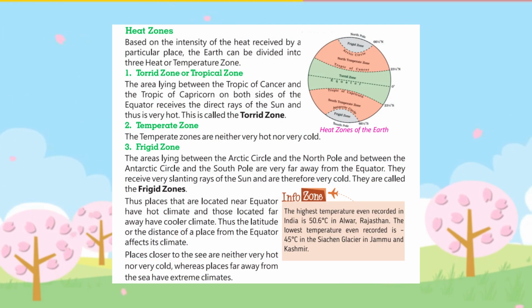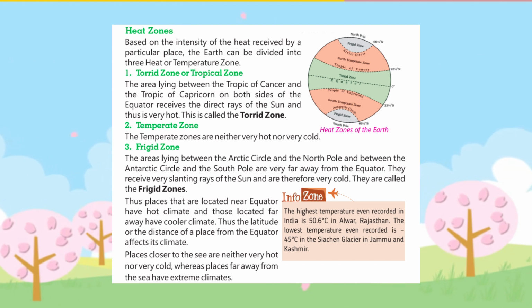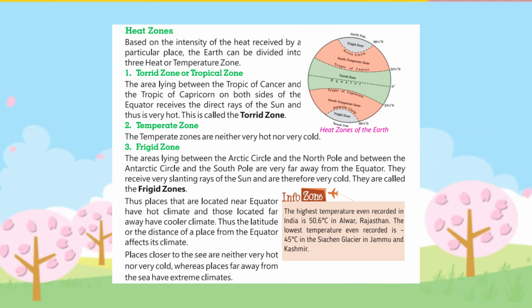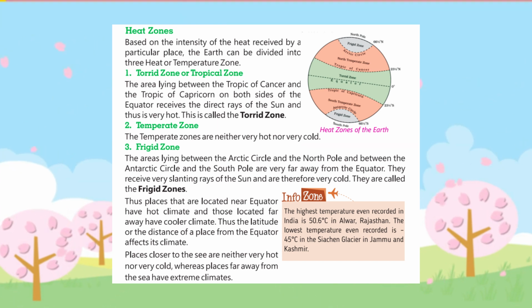Heat zones. Based on the intensity of the heat received by a particular place, the Earth can be divided into three heat or temperature zones. 1. Torrid zone or tropical zone. The area lying between the Tropic of Cancer and the Tropic of Capricorn on both sides of the equator receives the direct rays of the sun and thus is very hot. This is called the torrid zone.